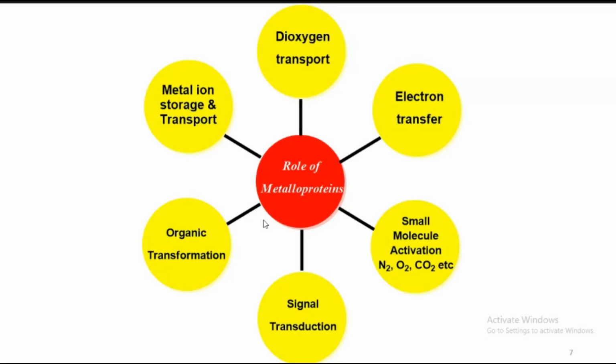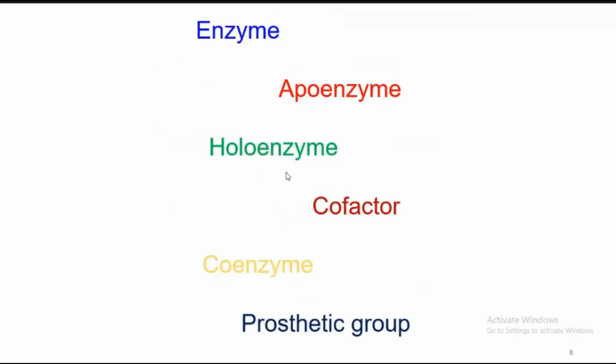Only the protein part containing enzymes is also present, but the role of metalloprotein is highly important, since DNA synthesis and everything is mainly dictated by the metalloproteins. Here you can see O2 transport, electron transfer, small molecule activation, signal transduction, organic transformations, metal ion storage and transport, everything is aided by the metalloproteins.